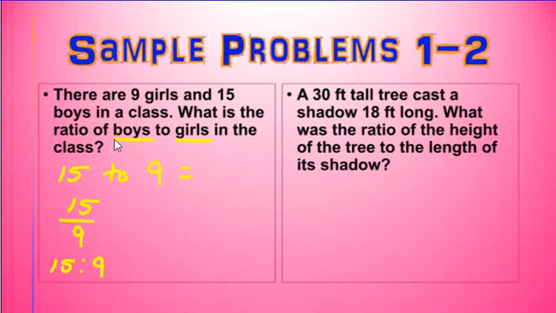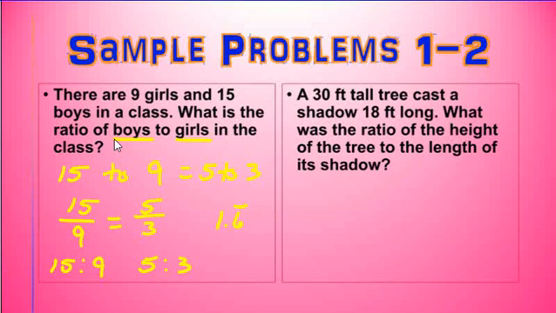But I can reduce that, and you always want to reduce your ratios. So 15 divided by 3 is 5, and 9 divided by 3 is 3, so it's really 5 to 3. Or this would be 5/3, or this is 5:3. And then if you were to do it as a decimal, you would just do 5 divided by 3, which would be 1.6 repeating. That would be also another way to write the ratio.